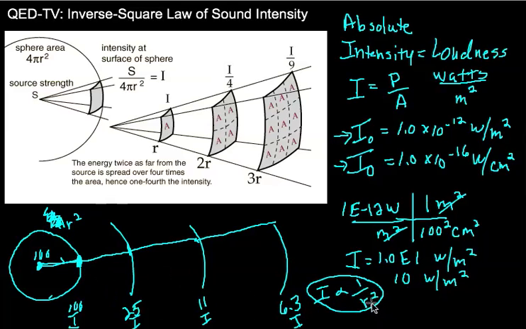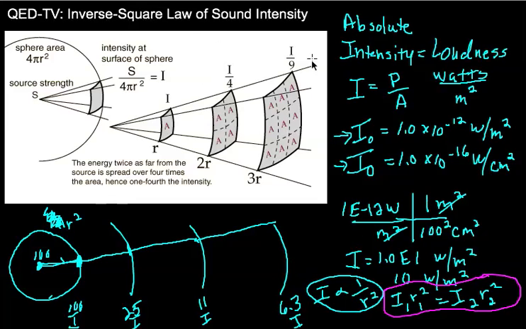So I can take this I, let's call it intensity 1, times r1 squared, and that'll be a constant, which means it will equal the intensity anywhere else times the distance out to that place squared also. You might recognize this kind of equality. This had a lot to do with gravity: we had g1 d1 squared equals g2 d2 squared. This is the exact same relationship.